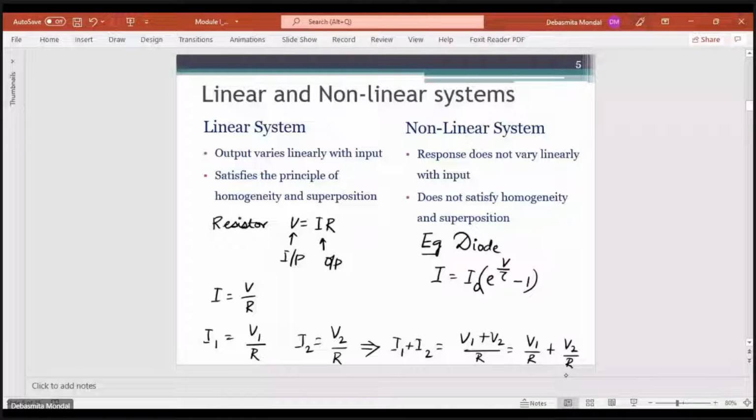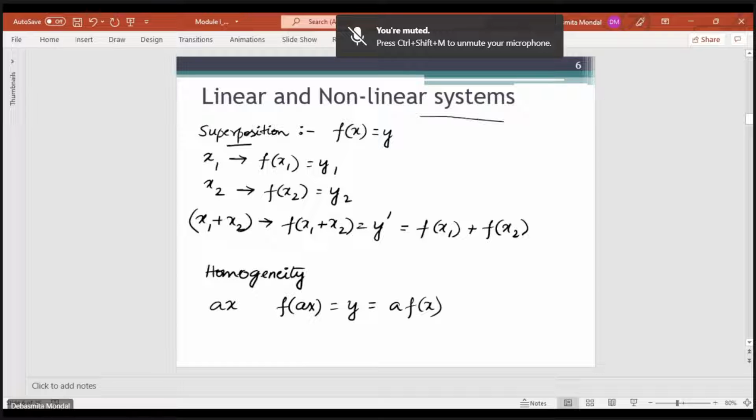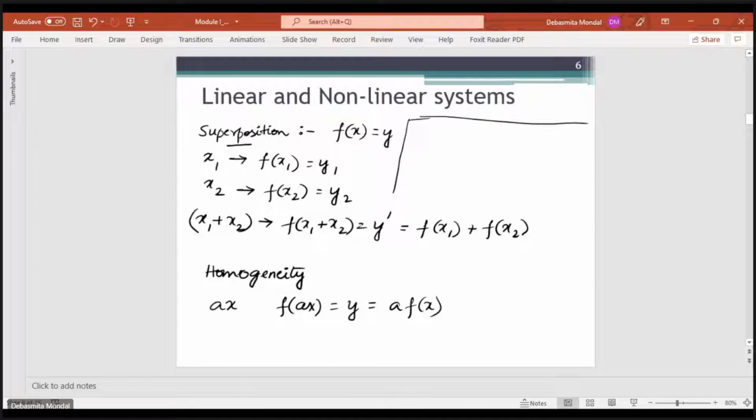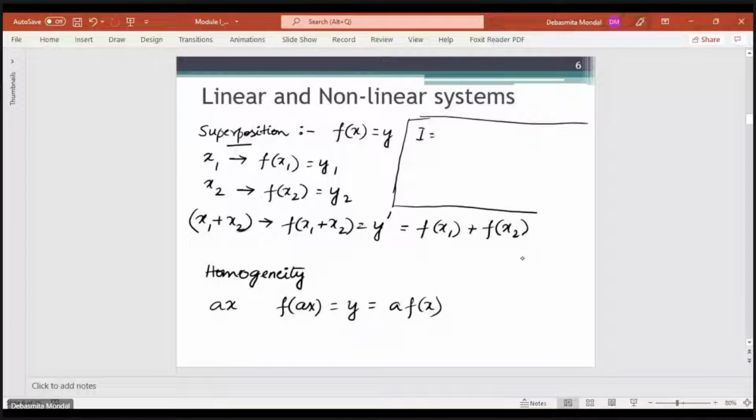Now if you apply two different voltages V1 and V2 separately, then add the two outputs, that will not be equal to the output you get with a collective input of V1 plus V2. Let me do it over here. In a diode, I equals I0 e to the power V by tau minus 1.